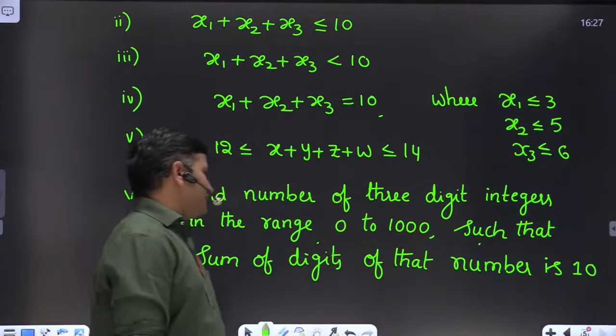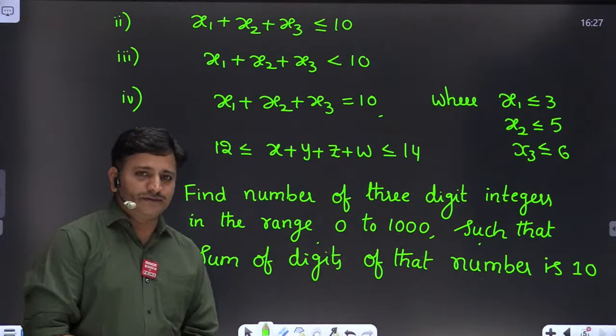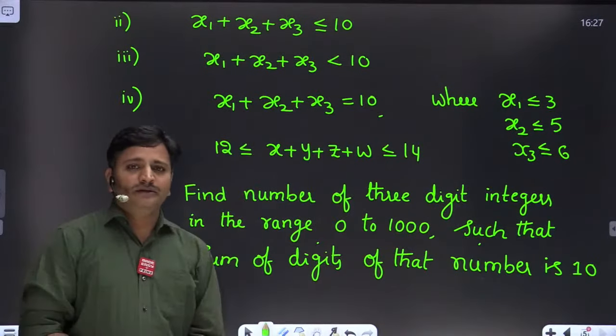Sum of digits of that number is 10. So sometimes they will ask theoretical questions like this, friends. This question also we can solve by using that model.